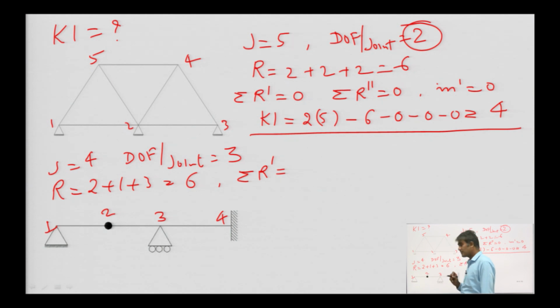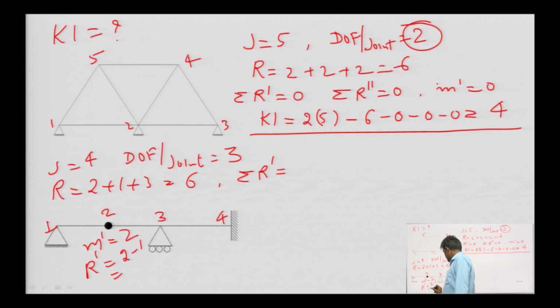In this structure at node number 2 we have internal hinge, and here value of m dash is 2. So, R dash at this joint will be 2 minus 1 is equal to 1.